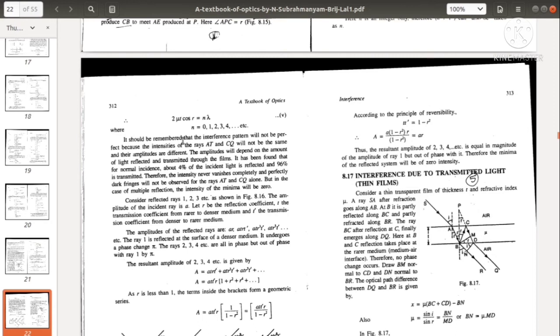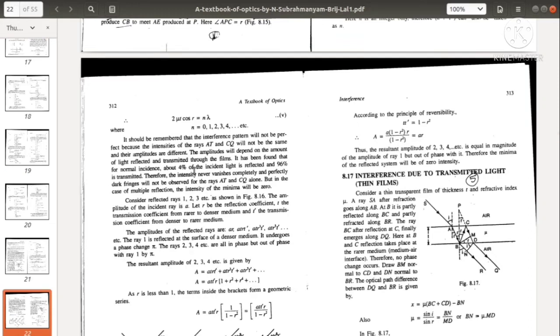It should be remembered that the interference pattern will not be perfect, because the intensities of the two reflected rays will not be the same and their amplitudes are different.